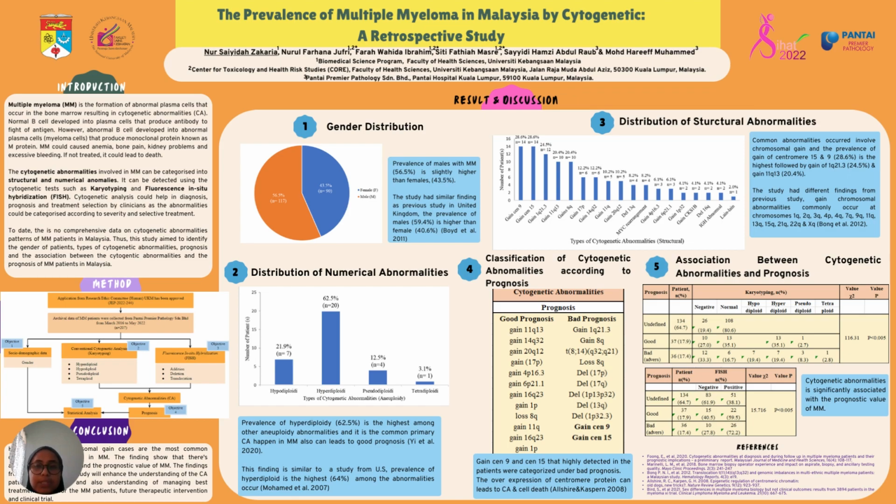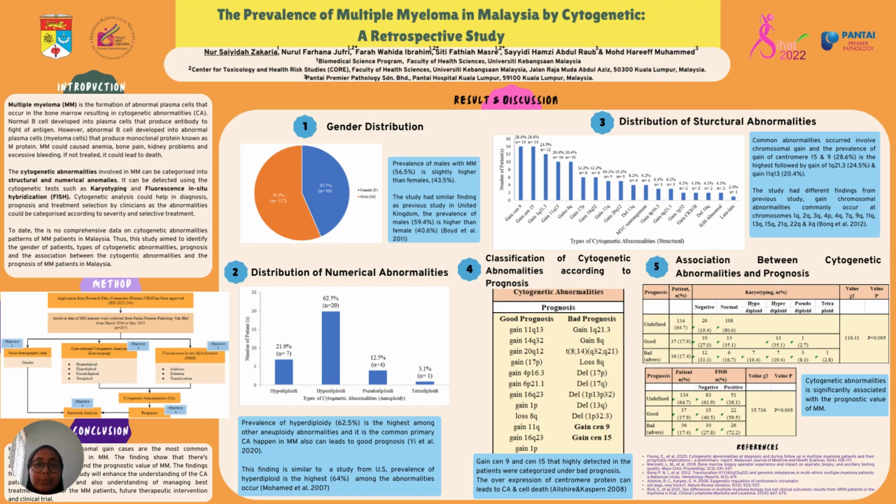Will present the poster entitled The Prevalence of Multiple Myeloma in Malaysia by Cytogenetics. So multiple myeloma is the formation of abnormal plasma cells that occur in bone marrow, resulting in cytogenetic abnormalities.